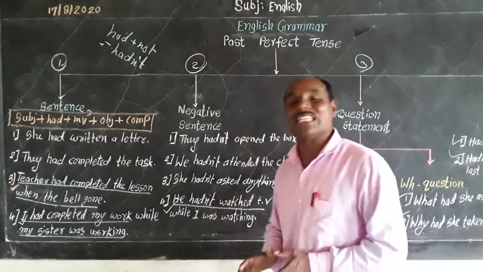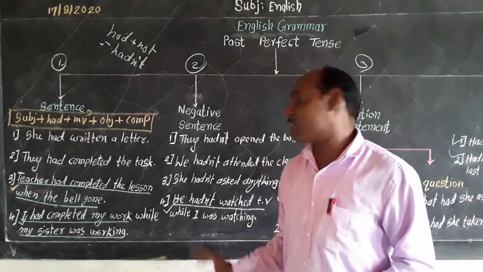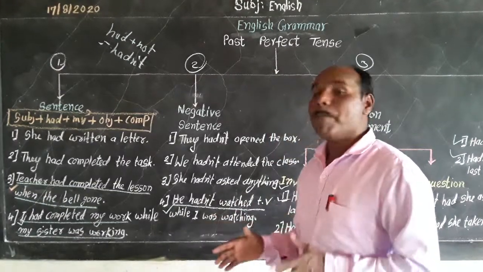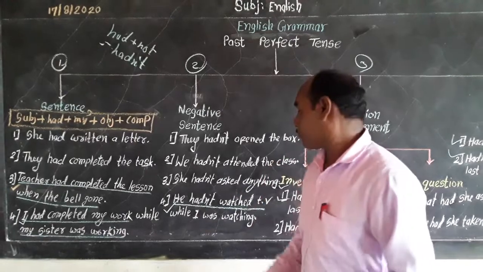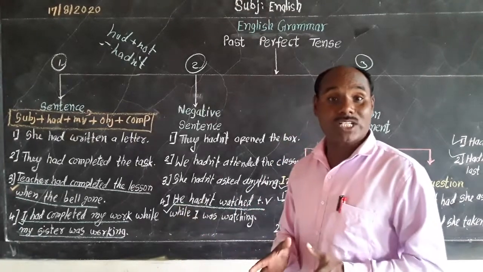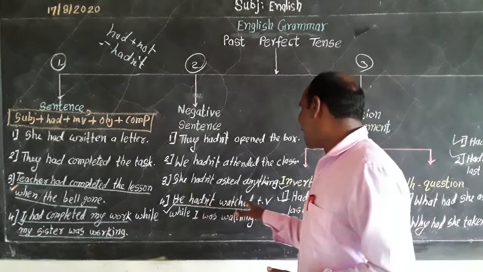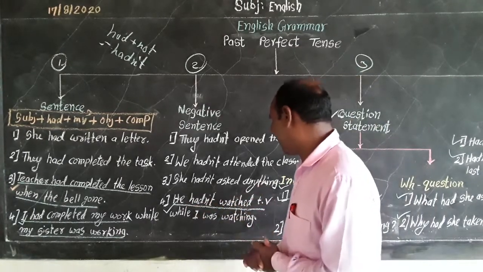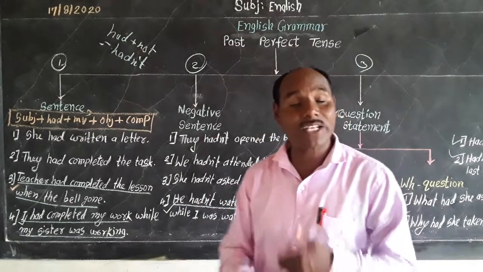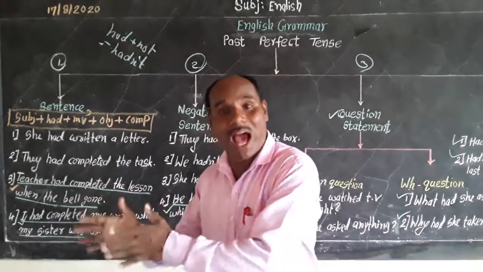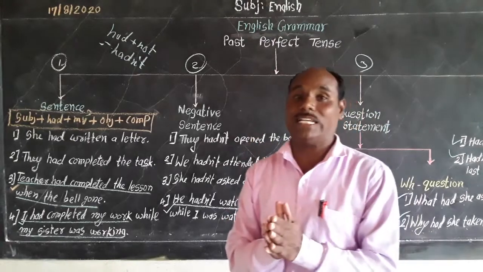Now think about this sentence, because it indicates the relationship between past continuous and past perfect tense. If you think deeply, he hadn't watched television while I was watching. मी जेव्हा टीव्ही पाहत होतो तेव्हा मात्र तो टीव्ही पाहत नव्हता. When I was watching television, he was not watching television.